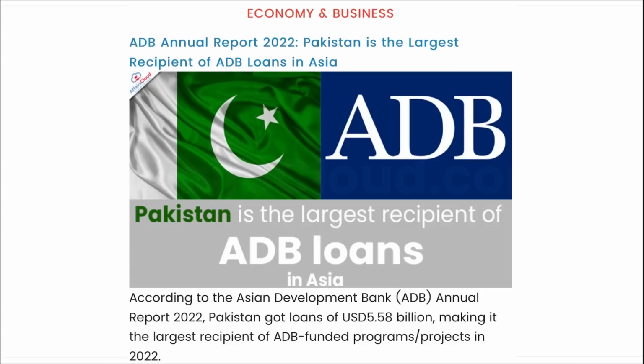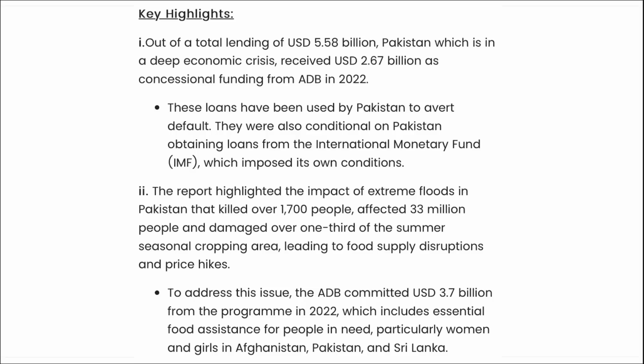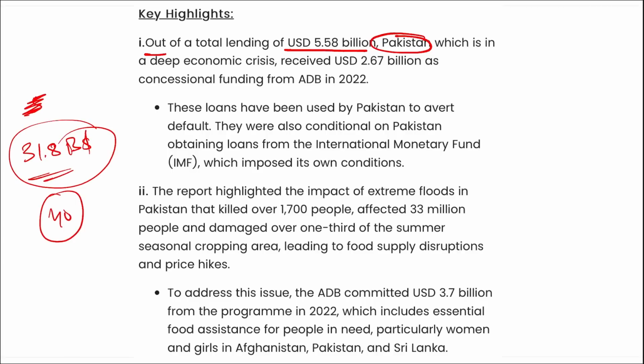Next we are talking about economy and business. The Asian Development Bank annual report for 2022 stated which is the highest recipient of Asian Development loans in Asia. It is Pakistan. Next, here you can see out of the total lending, $5.58 billion were issued to Pakistan. And the total lending was about $31.8 billion, and it lent to around 40 countries.